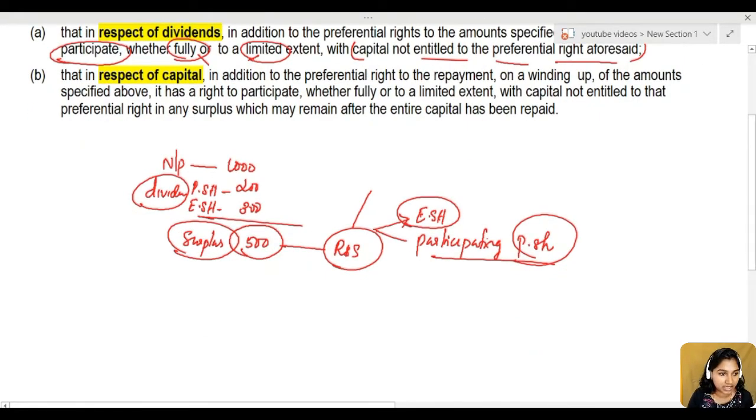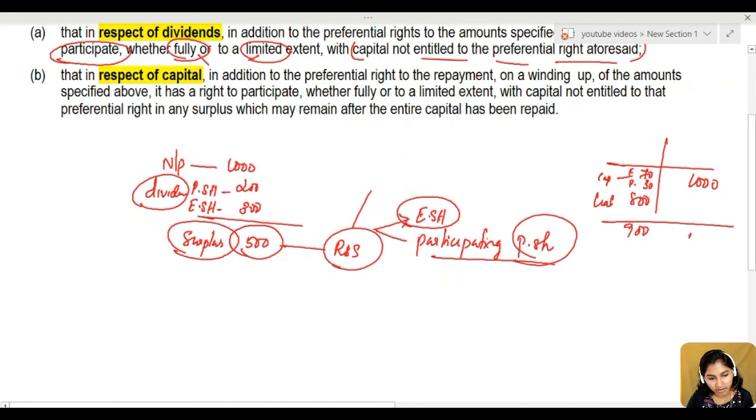Then the next category is similar to this. In respect of capital, in addition to preferential rights to repayment on winding up of an amount specified above, it has the right to participate, whether fully or to a limited extent, with capital not entitled to preferential rights or in any surplus which may remain after entire capital has been repaid. Just imagine at the time of winding up, on your asset side you have 1000 and on your liability side you have 800, and in your capital 70 of equity share capital and preference share capital 30. So after paying off, how much remaining? Here comes 900, here comes 1000.